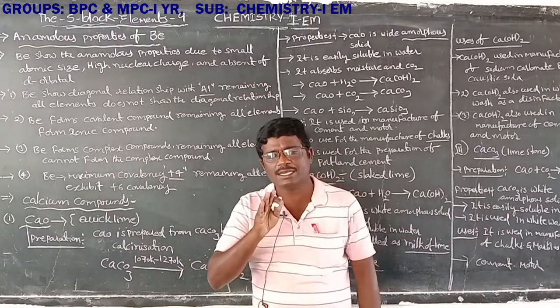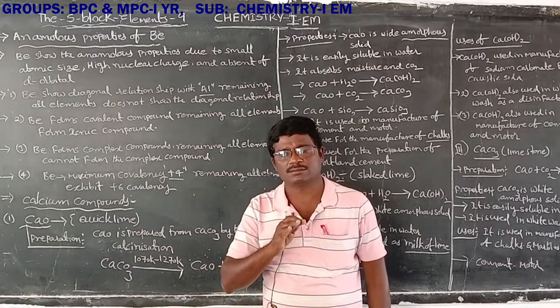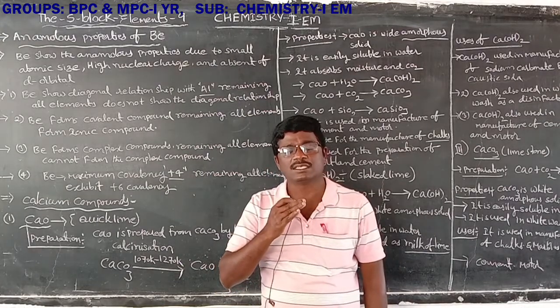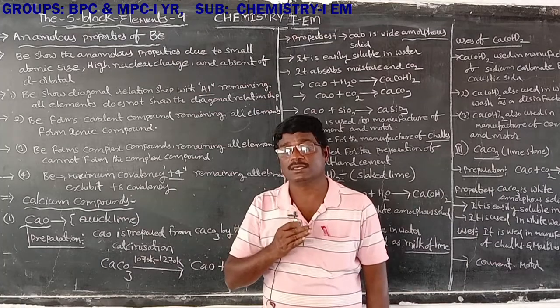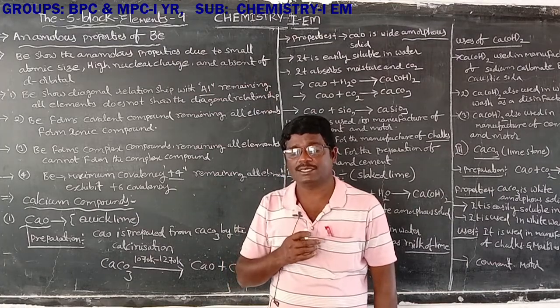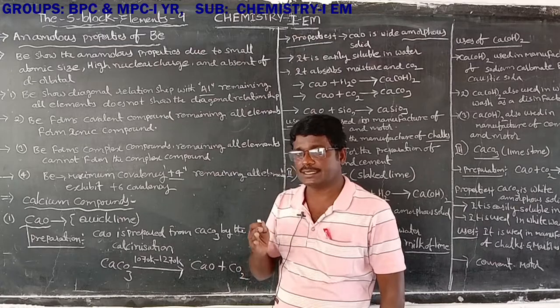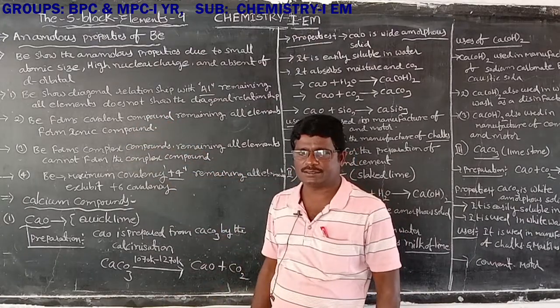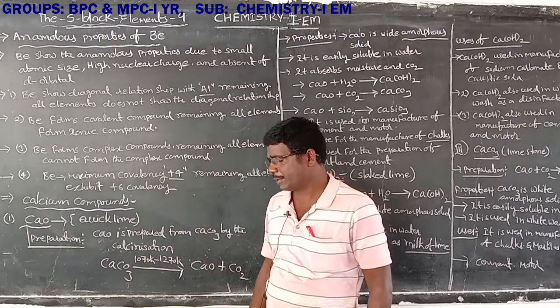Next one, beryllium does not give a flame test. The remaining elements, magnesium, calcium, strontium, give flame tests with different colors. That is the flame test of the second A group. Those are the anomalous properties of beryllium.